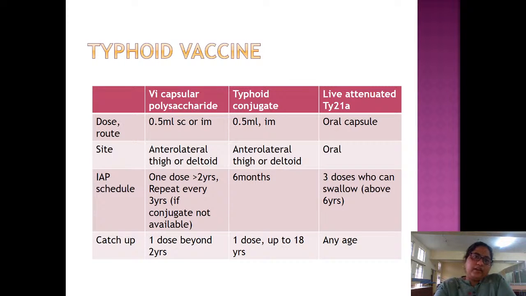These vaccines are not included in the national immunization schedule. They are included in the Indian Academy of Pediatrics schedule. So Vi capsular polysaccharide is given as 1 dose at more than 2 years of age. Repeat every 3 years if conjugate vaccine is not available. Catch up, you have to give 1 dose beyond 2 years.